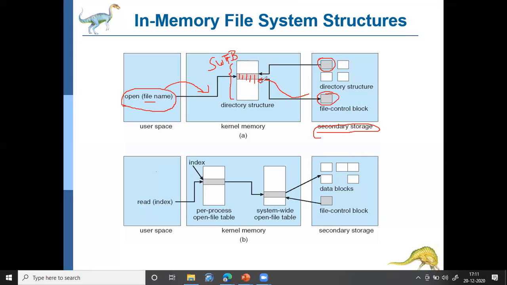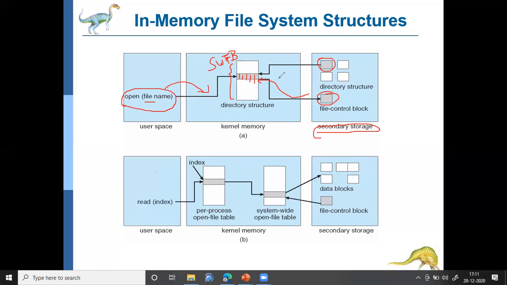Okay, so this is how open file access works. Open file is a system call given from the user space, then the control will transfer to the kernel space, then the operating system checks from the system wide file table whether it is already opened or not. If it is already opened, then the operating system can access the file through the respective file control block information.